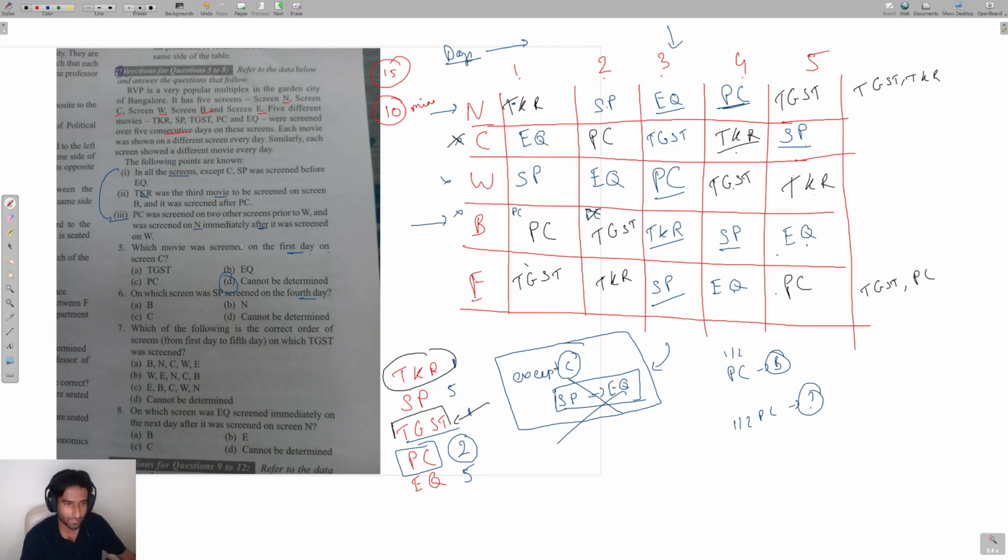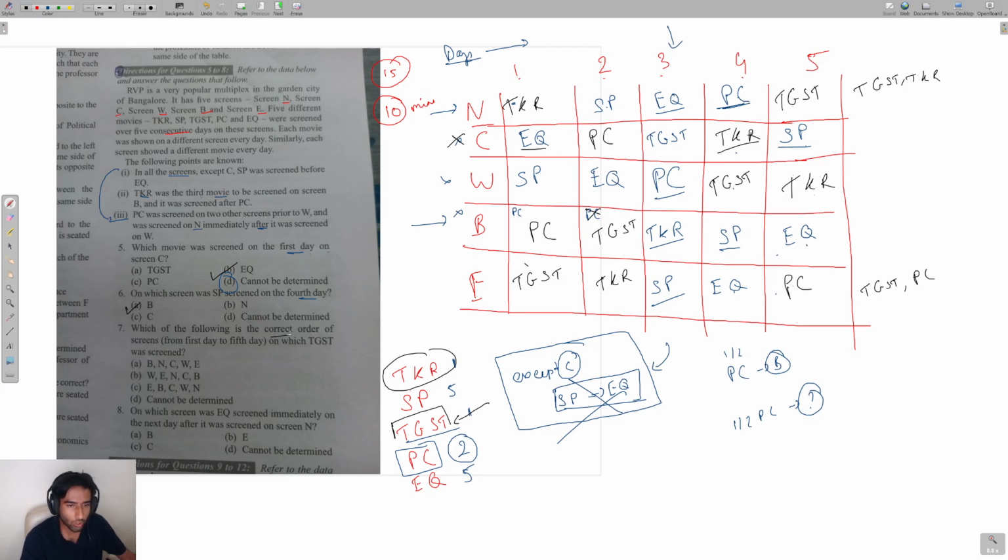Now coming to the questions. Which movie was screened on the first day on screen C? First day on screen C, EQ was screened, so EQ is the answer, option B. On which screen was SP screened on the 4th day? SP was screened on the 4th day on screen B. So screen B is the answer, option A is the correct answer.